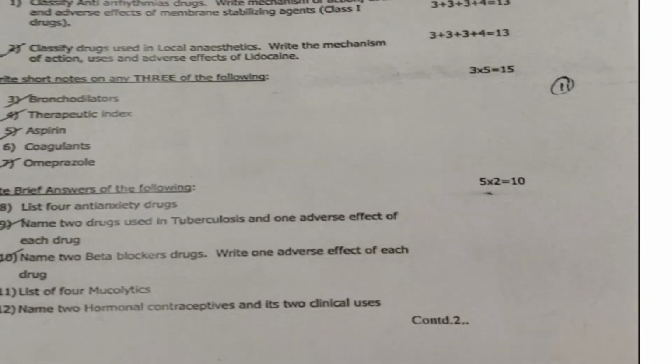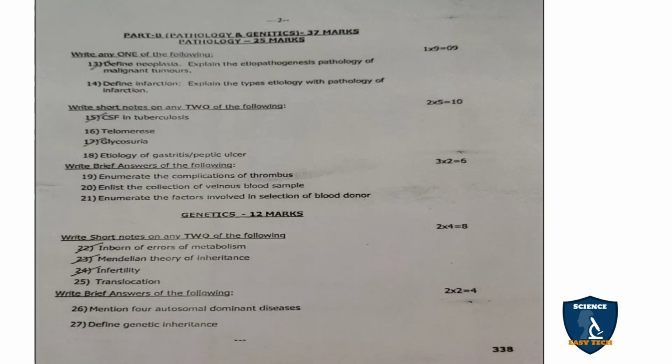So I hope this pharmacology paper is clear for you all. Next we will move on to part B. So this pharmacology is for 38 marks. I am repeating it. And part B is pathology and genetics, which is for 37 marks. Under that, pathology is for 25 marks, and genetics is for 12 marks. Together they come under part B.